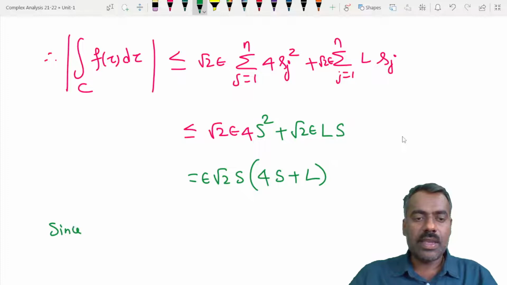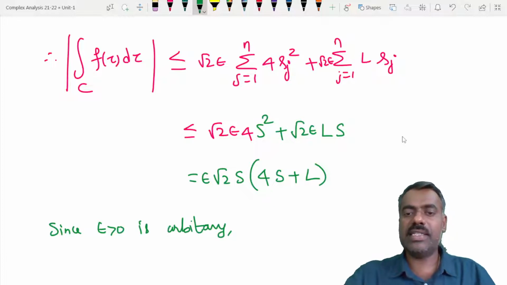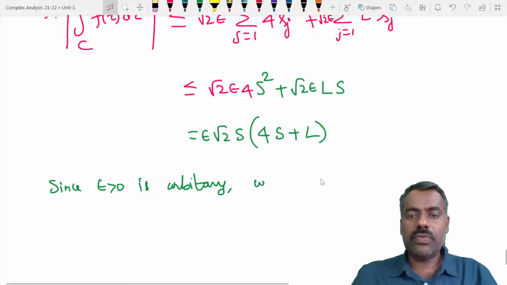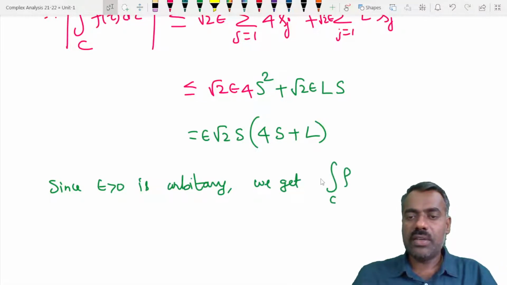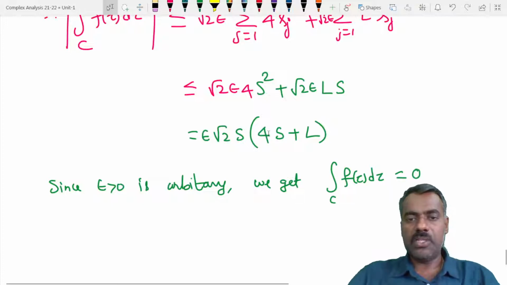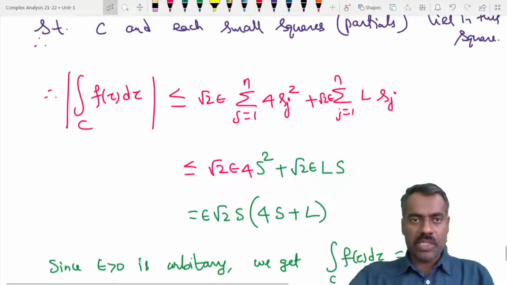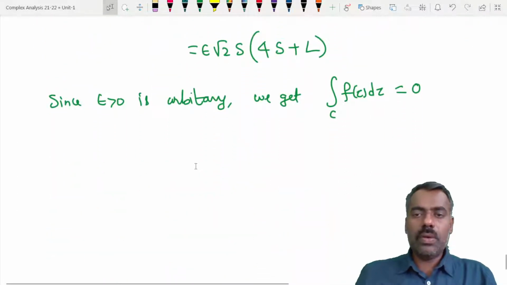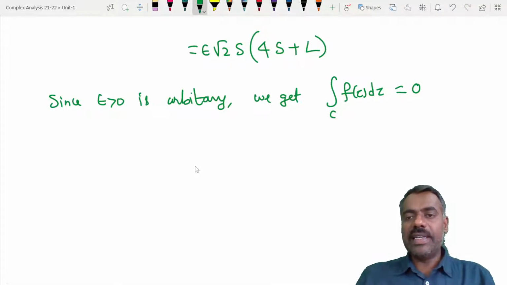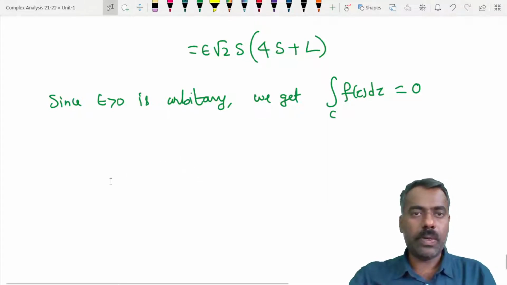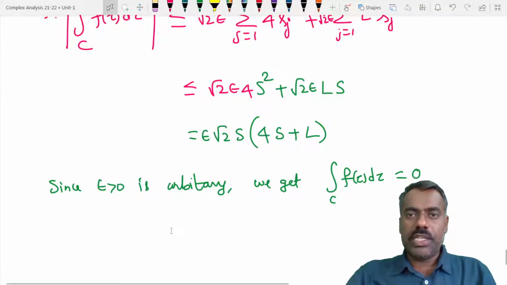So since epsilon greater than 0 is arbitrary, and whatever terms remain are a fixed amount, by taking epsilon very small, what we get is that the integration over C of f of z dz is equal to 0, because the right hand side depends on epsilon and all remaining values are fixed. So by taking epsilon a very small value, this tends to 0. That proves that if f is analytic, then the integration of f of z over C is 0 for every simple closed curve. This is the Cauchy Goursat theorem.